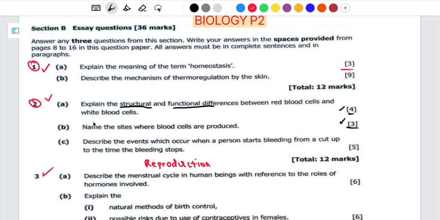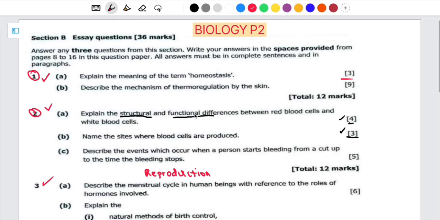Let's say, for example, you are in a cold area, your body is going to make sure that it maintains the same body temperature inside you, thereby activating mechanisms which are going to increase or maintain the body temperature. That's the reason why we are saying it's a constant maintenance of the internal environment.